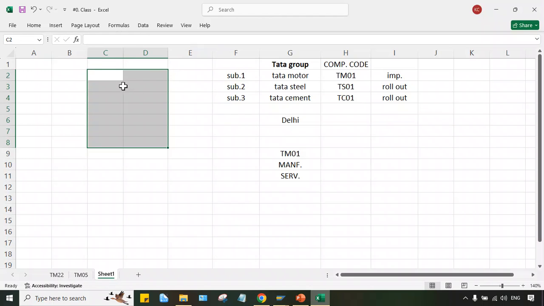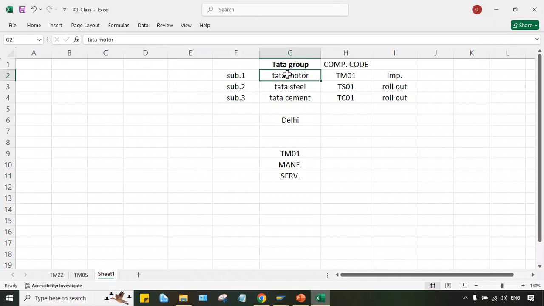In that case, they have to physically maintain certain registers. On the register, it is specified which subsidiary it belongs to, so Tata Motor is written as a subsidiary of Tata Group. Then which financial year the register belongs to, and within that financial year, which period or month.